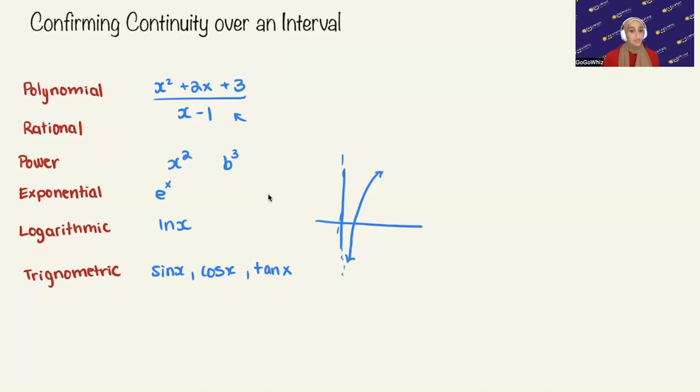So something like tan x, we can also see with its vertical asymptotes, it won't exist at those points, but it will exist and be continuous at every other point other than its vertical asymptotes. So we just need to keep in mind that all these functions are naturally continuous on their domain, and not just on all the reals, but on their domain.